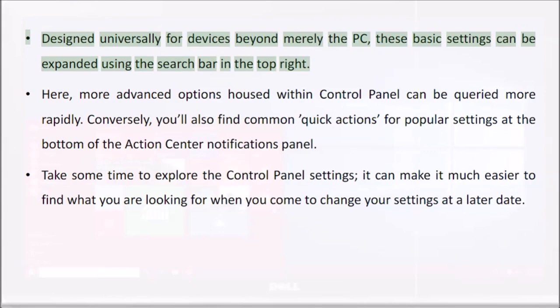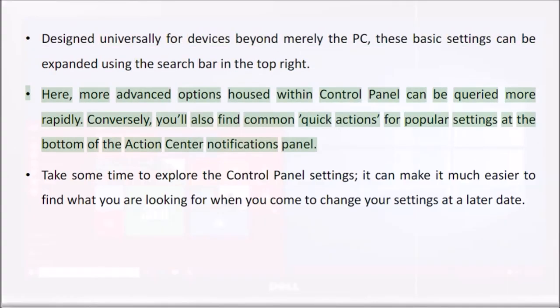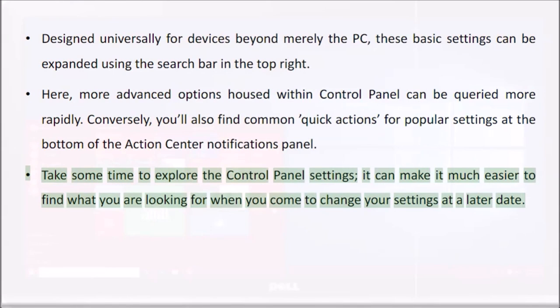Designed universally for devices beyond merely the PC, these basic settings can be expanded using the search bar in the top right. Here, more advanced options housed within Control Panel can be queried more rapidly. Conversely, you'll also find common quick actions for popular settings at the bottom of the Action Center Notifications panel. Take some time to explore the Control Panel settings. It can make it much easier to find what you are looking for when you come to change your settings at a later date.